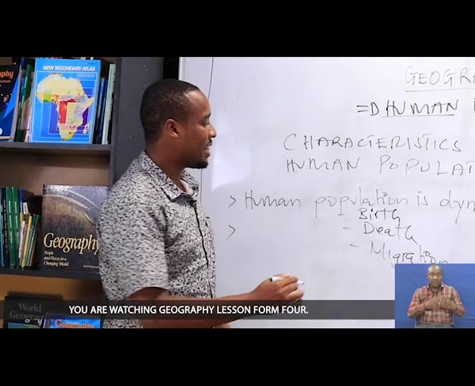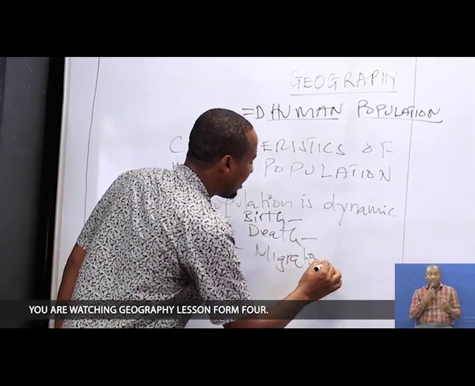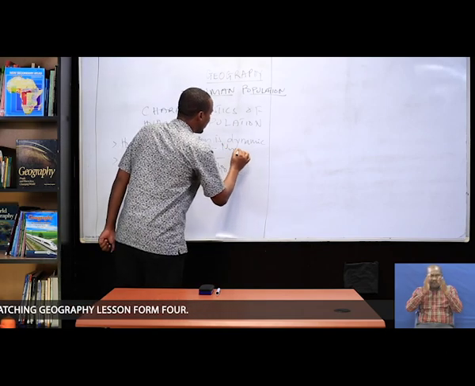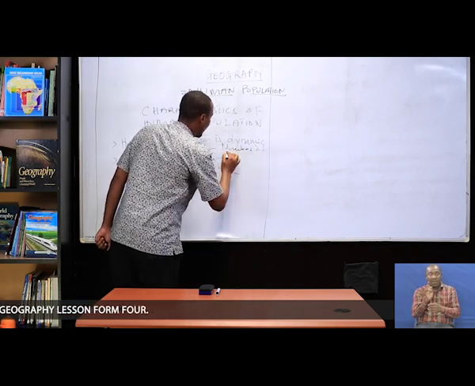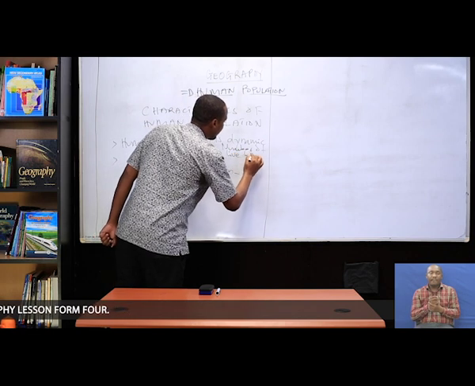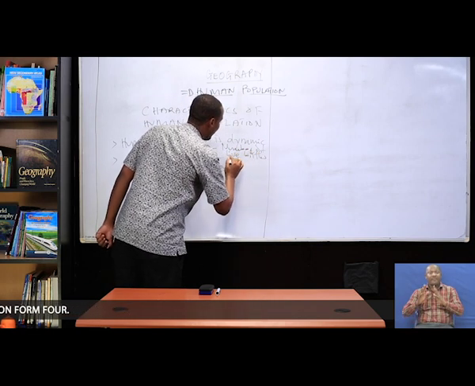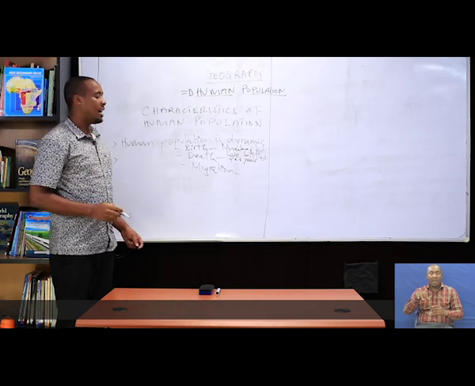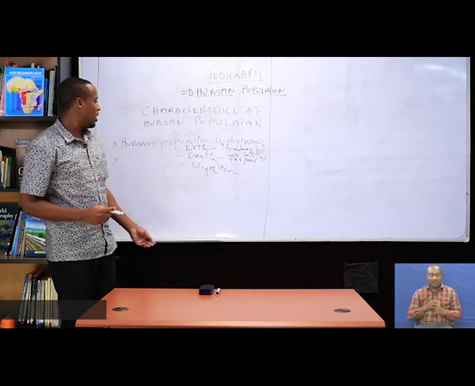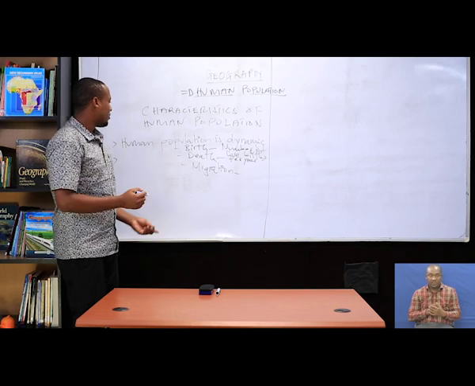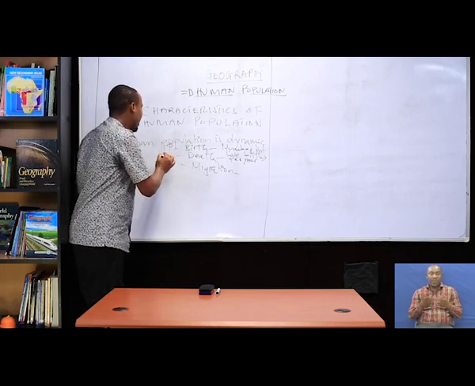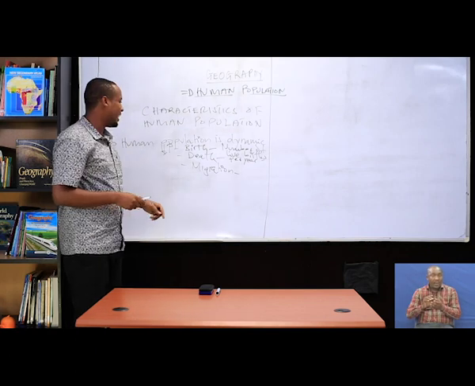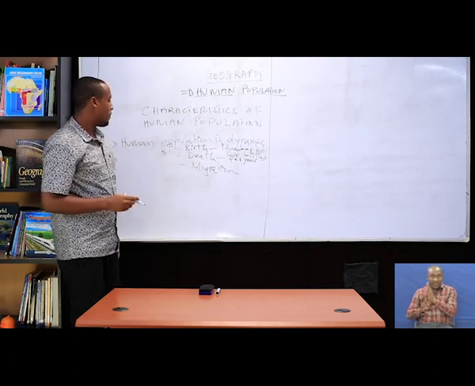Birth here is highly focused on the number of live births per year, per thousand of the population. So when the birth rate is high or low, increasing or decreasing, it can lead to a change in population.